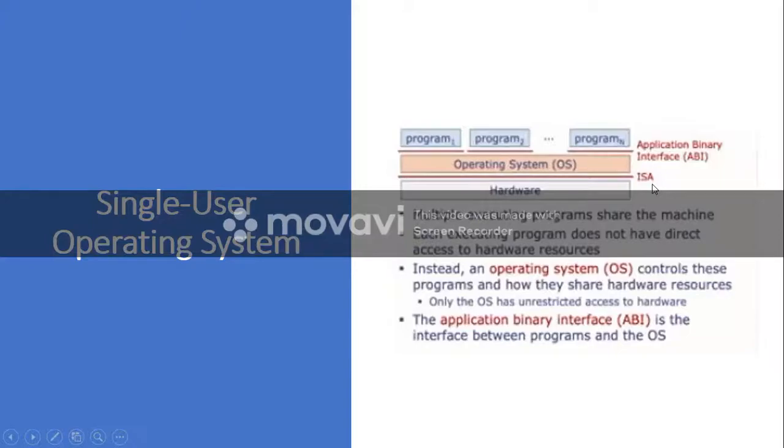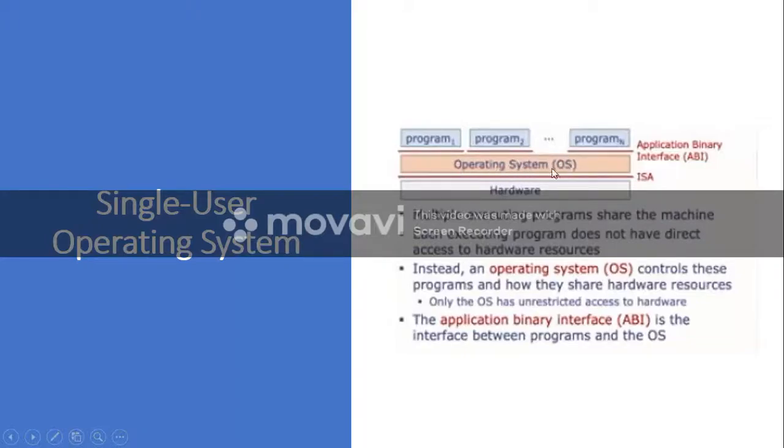This is in very broad terms, you can understand it like this, but here we will make a little change. We will not call these programs, rather we will call them processes. Instead of program 1, program 2, up to program n, we will call them process 1, process 2, up to process n.